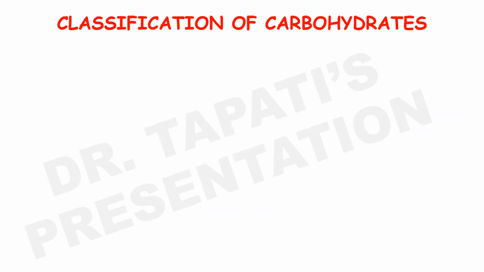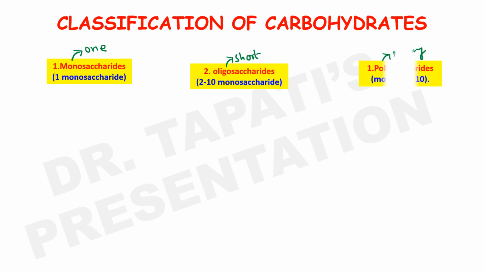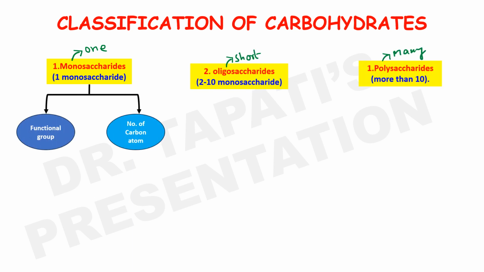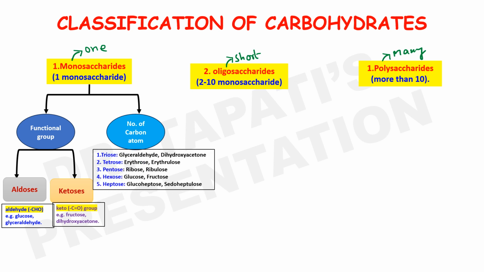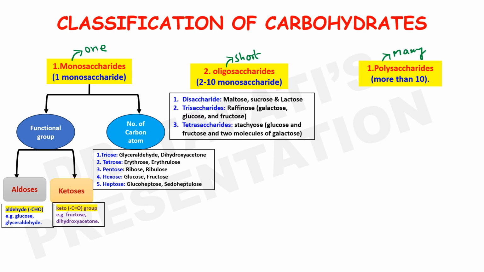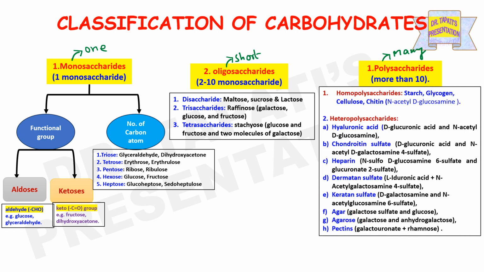Carbohydrates are mainly classified into three groups: monosaccharides, oligosaccharides, and polysaccharides. Based on the functional group, monosaccharides are of two types: aldoses and ketoses. Aldoses means aldehyde group containing, ketoses means keto group containing. Based on the number of carbon atoms, they are either triose, tetrose, pentose, hexose, or heptose. Oligosaccharides are either disaccharides, trisaccharides, or tetrasaccharides. They are composed of mainly 2 to 10 monosaccharides. Polysaccharides are composed of more than 10 monosaccharides. They can be categorized into two groups: homopolysaccharides and heteropolysaccharides.